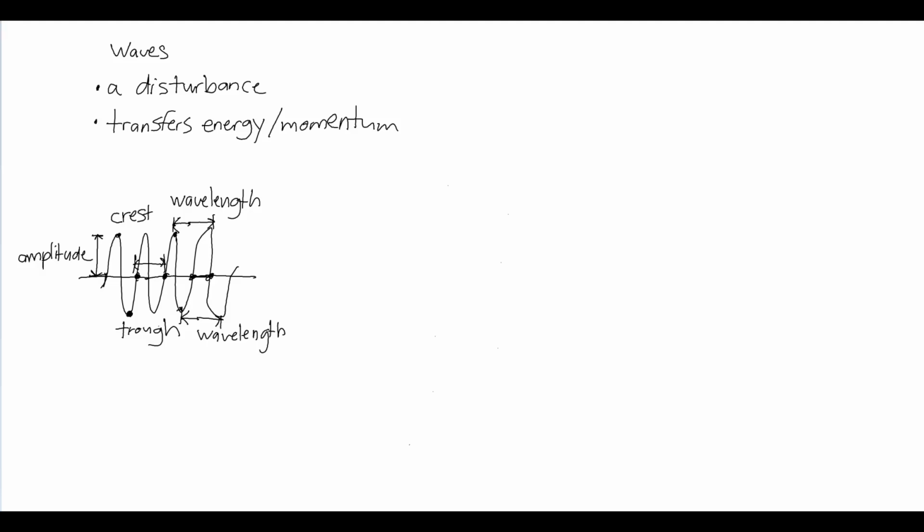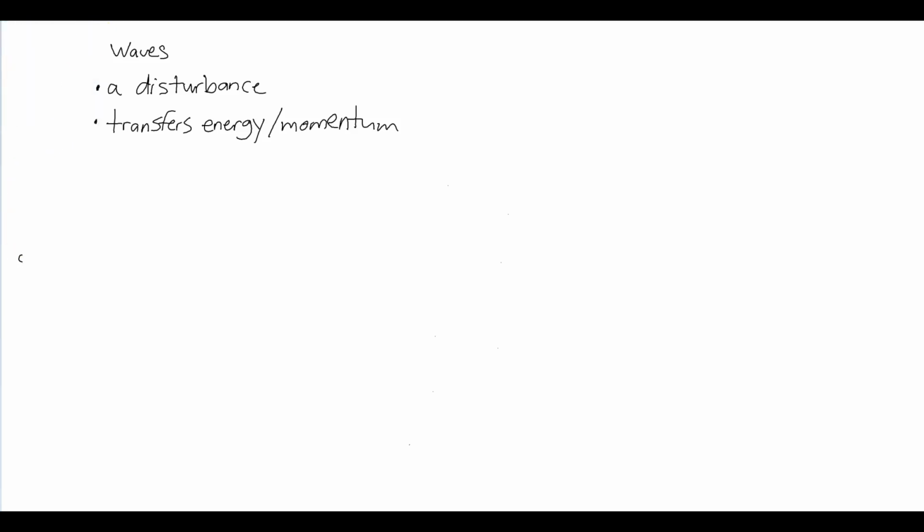Now, there are some things about waves that you should know, which is that there are certain quantities attached to waves.